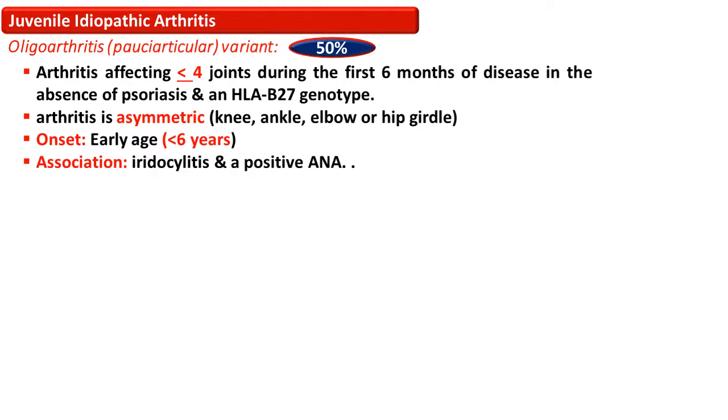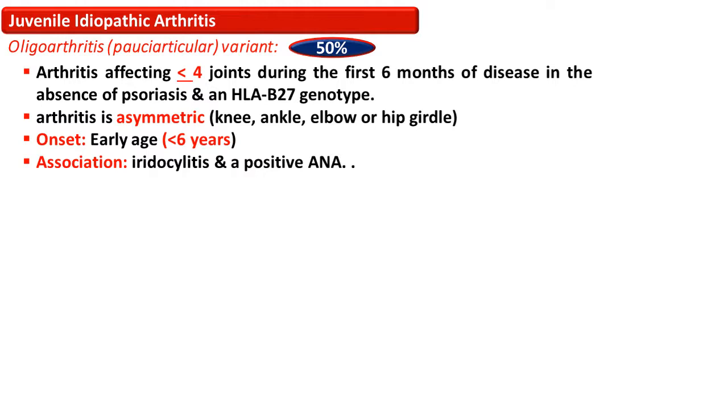The arthritis is asymmetric and develops at an early age. The mean age is less than 6 years. The arthritis is commonly associated with iridocyclitis, which is inflammation of the iris and ciliary body, and frequently it is positive for antinuclear antibody.